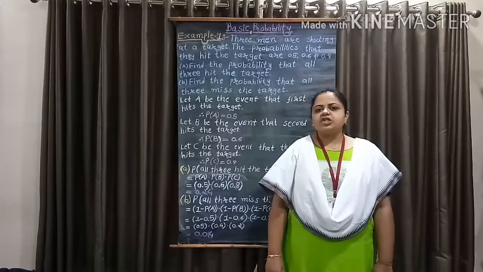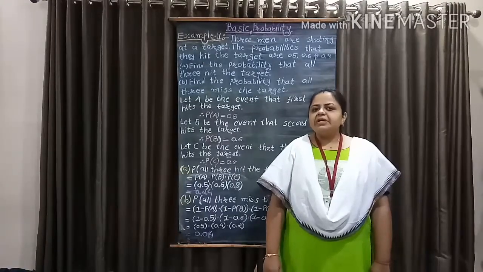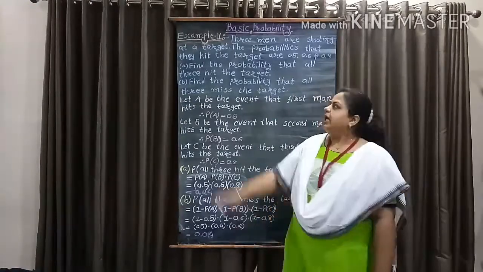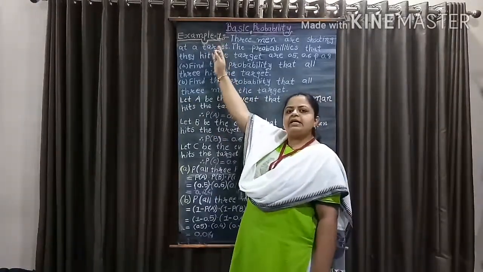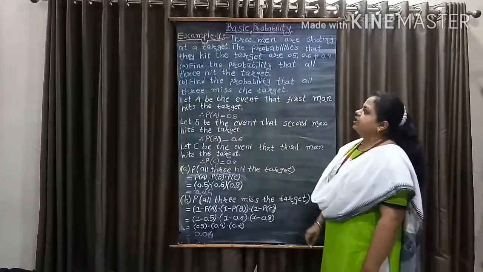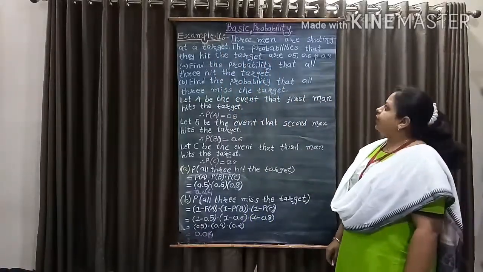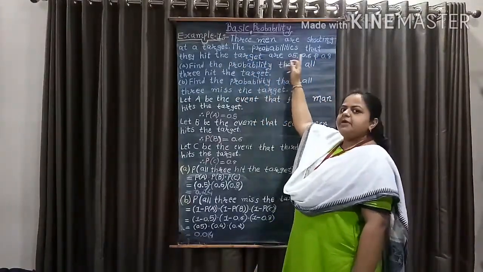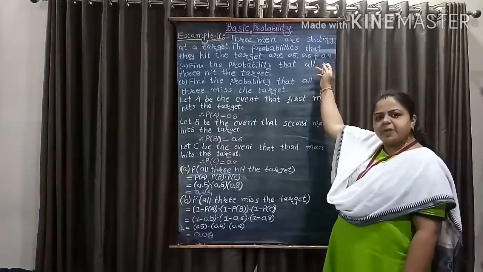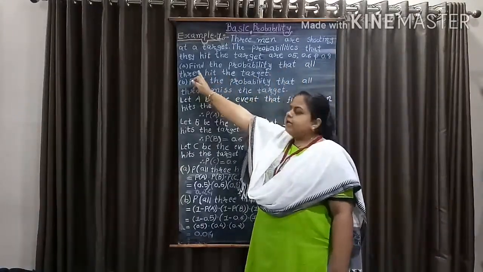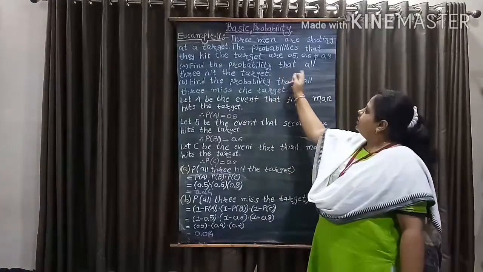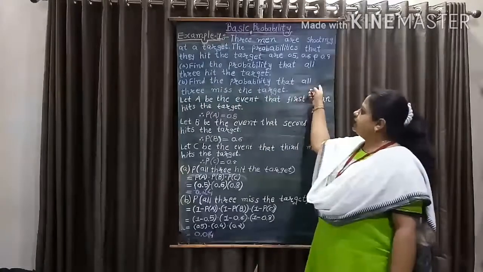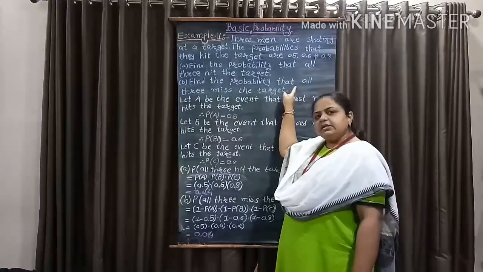In the previous video lecture, we learnt about some important remarks and examples, and today we are going to learn another examples. Now example 1. Three men are shooting at a target. The probabilities that they hit the target are 0.5, 0.6 and 0.8 respectively. A. Find the probability that all three hit the target. B. Find the probability that all three miss the target.